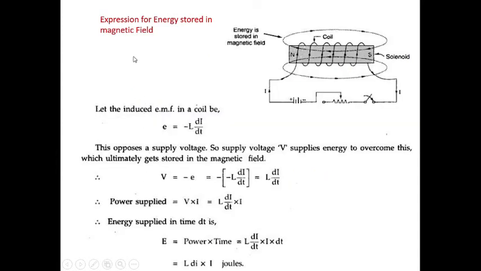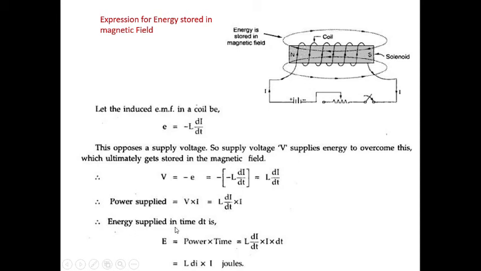Next we will see the expression for energy stored in a magnetic field. Let us see in the figure a solenoid which is energized by a battery, a resistance and a switch. Let the induced EMF in the coil be equal to minus L into di by dt. This opposes the supply voltage. So the supply voltage V supplies energy to overcome this, and it is given by V is equal to minus E, so minus of minus L di by dt, that is L di by dt. You know that power supplied is equal to V into I, so L di by dt into I.